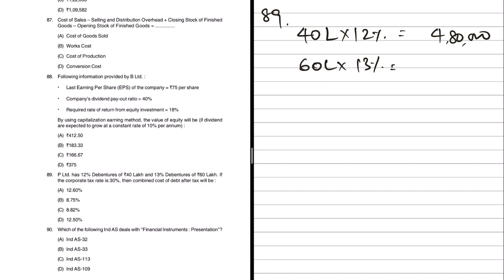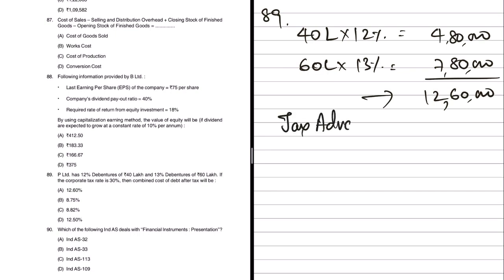So 7,80,000. So this is the total value of interest to be paid. So this will be 12,60,000. Now can we say this is the combined cost of debt? We cannot say that, because there is something known as tax advantage. So this is helping us save the tax to the extent of 30%, whatever is the tax rate, by the way. So now 12,60,000, from that let us remove 30%. So that will be the actual cost of debt, not the amount of interest paid.